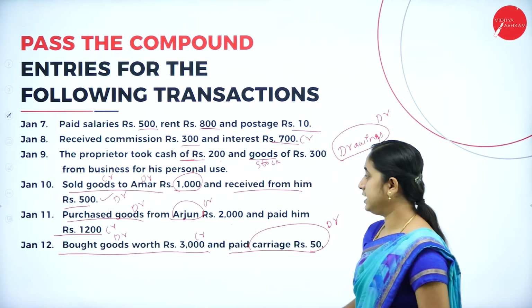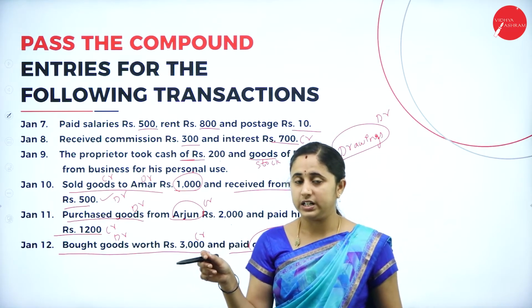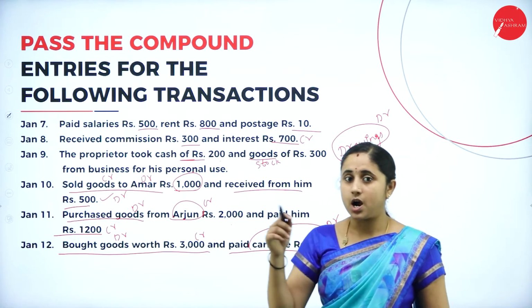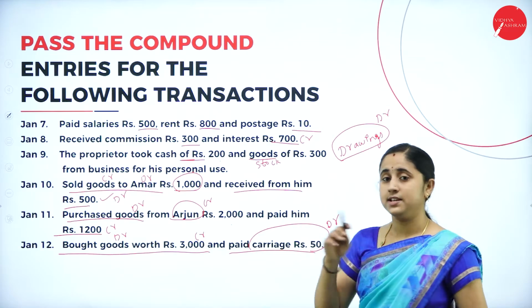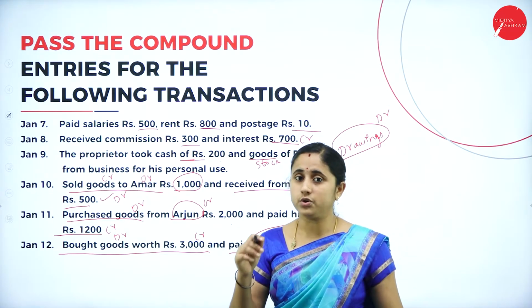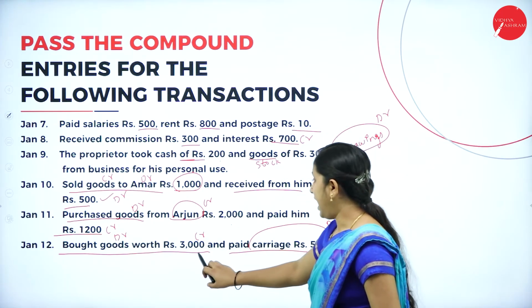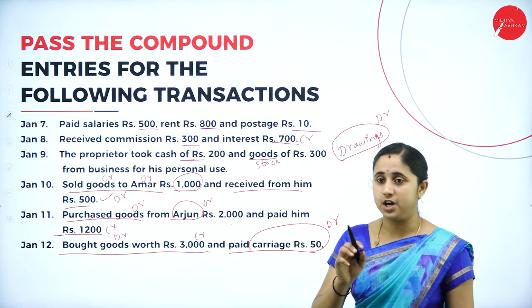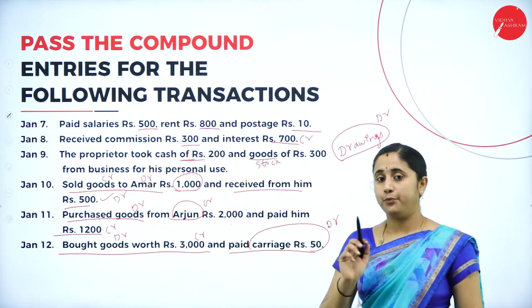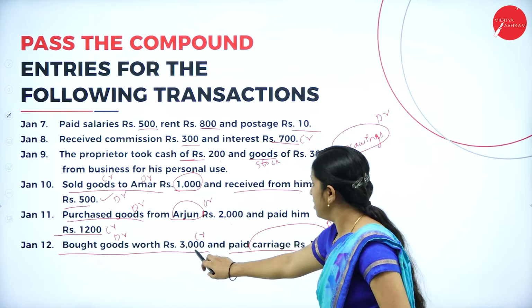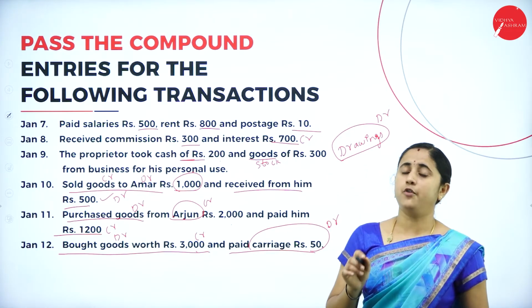The entry will be purchase account debtor to carriage account debtor, it is also an expense, carriage account debtor to cash account. You have paid cash of rupees 3,000 for purchase as well as 50 for carriage. So, you will pay 3,050 of cash.